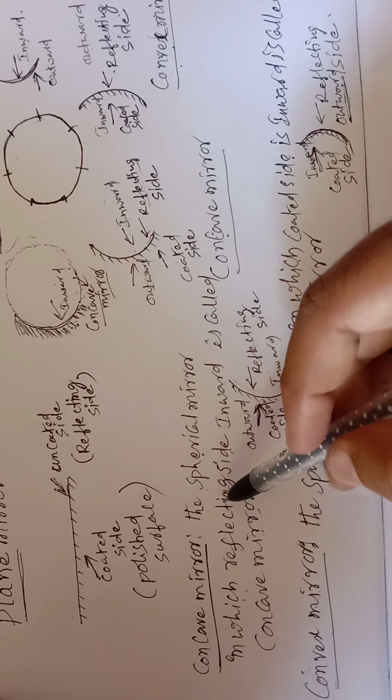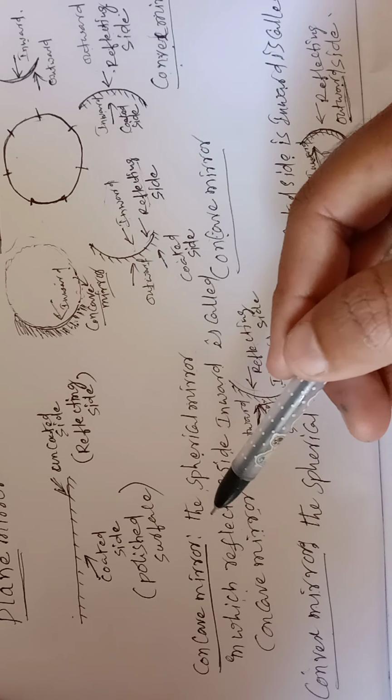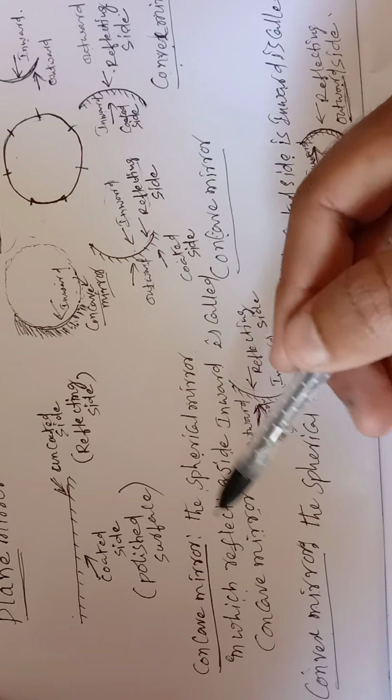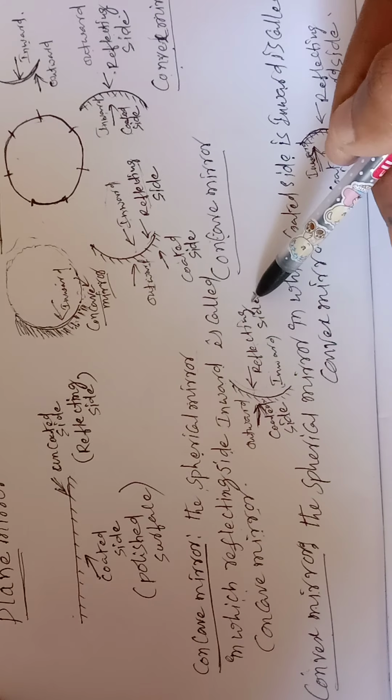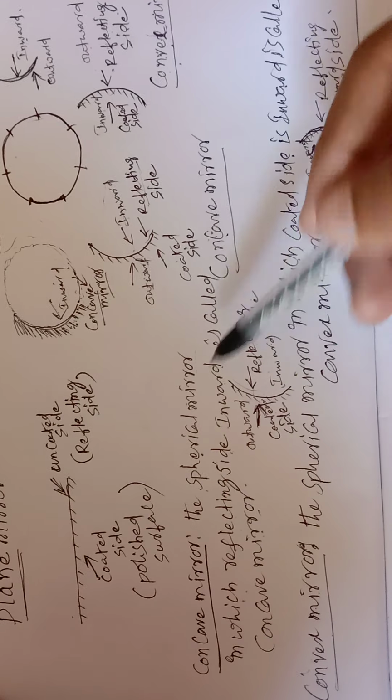So how many ways are there to write the definition of the concave mirror? Two ways. If you take the reflecting side inward, you can define the concave mirror. If you take the coated side outward, you can also define the concave mirror. By this, we have completed the types of mirrors and definitions of the mirrors.